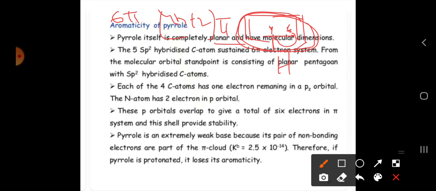It is giving 6 pi electrons, okay, like benzene. Benzene is sp2 hybridized, which is a planar shape. In the same way, here also it has sp2 hybridized carbon atoms, which is a planar shape.